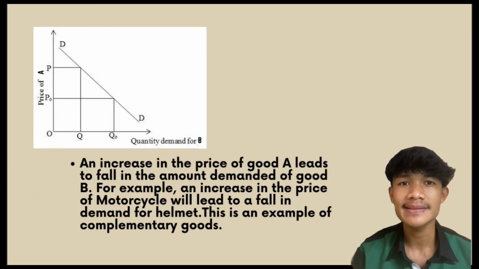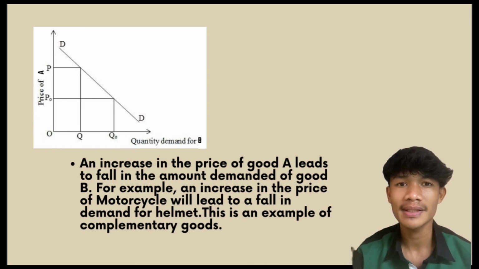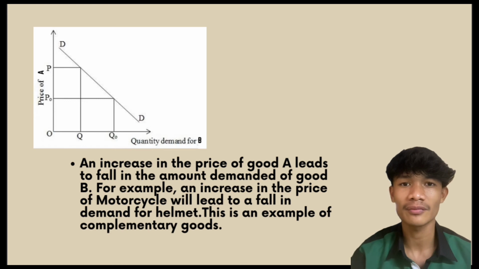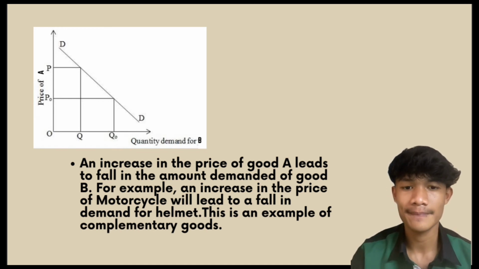An increase in the price of good A leads to a fall in the amount demanded of good B. For example, an increase in the price of motorcycles will lead to a fall in demand for helmets. This is an example of complementary goods.